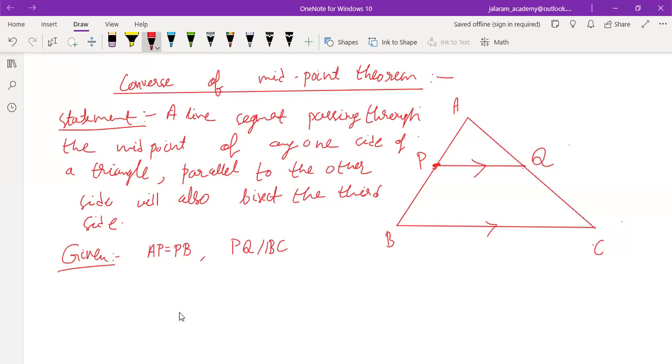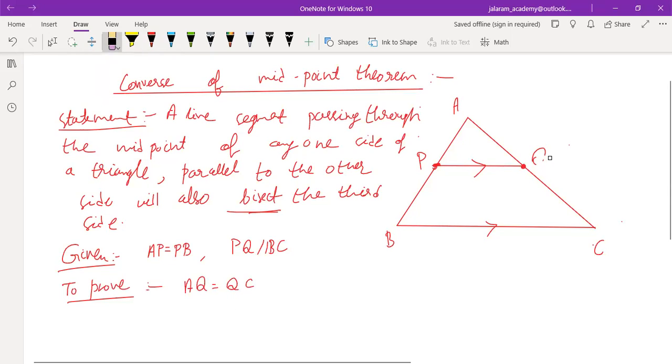These two things are given. To prove: it will pass through the midpoint of the third side. Bisect the third side means it divides the third side into two equal parts, AQ equals QC, and we have to prove this.